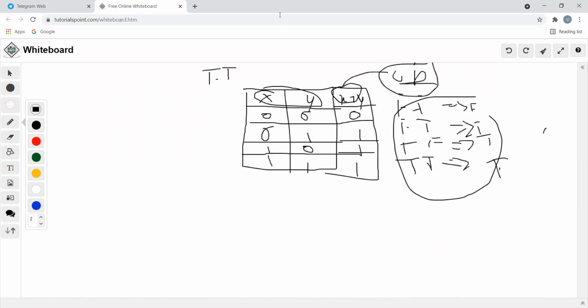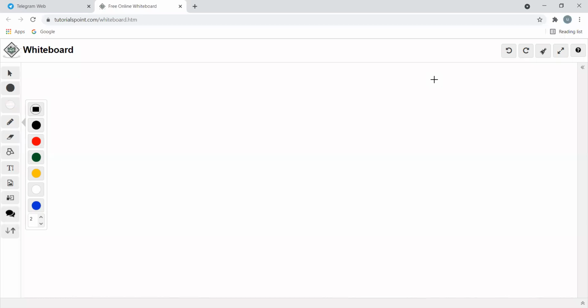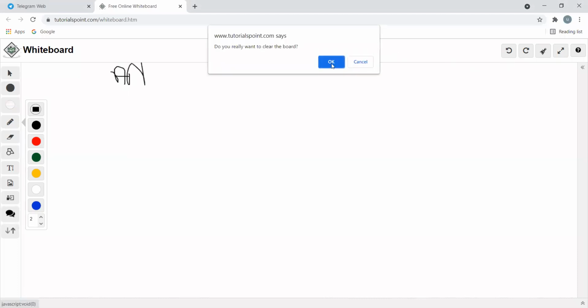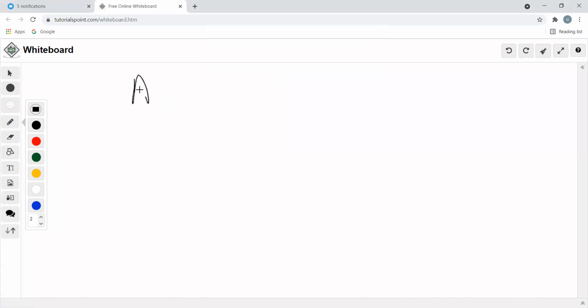By completing this, we will move to the another operator, which is the AND operator.